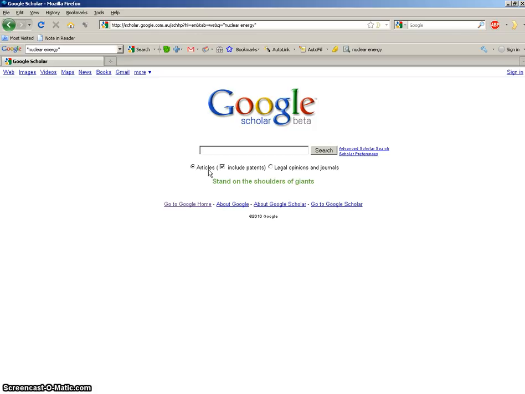Now down here you can see we have an option which says articles. We want this. We want academic articles. Patents we don't need. We don't need to know what they are. Legal opinions and journals we don't need. We just need articles. So let's type in nuclear energy with the quotation marks again, and let's search for it in Google Scholar.